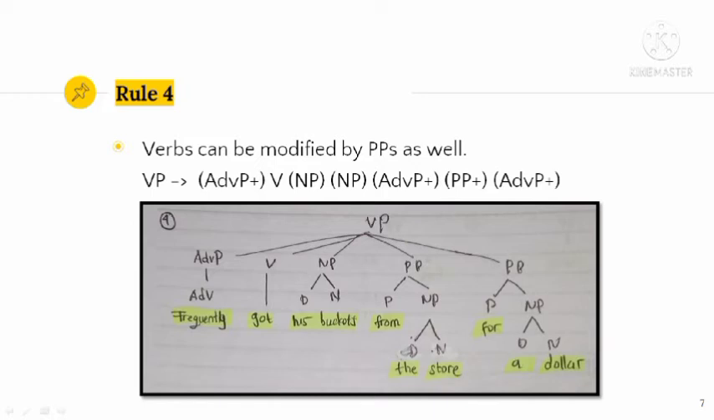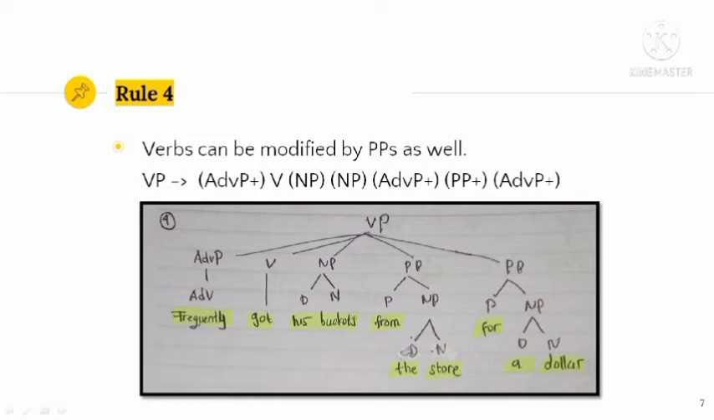The fourth rule is that verbs can be modified by prepositional phrases as well. So in this rule, we have a formula like: verb phrase consists of optional adverb phrase, plus verb, noun phrase obligatory if it is transitive, optional noun phrase, optional adverb phrase, optional prepositional phrase, and optional adverb phrase. If we have an example of a phrase such as frequently got his package from the store for $1, and we want to draw its tree diagram, it will look like in the picture.